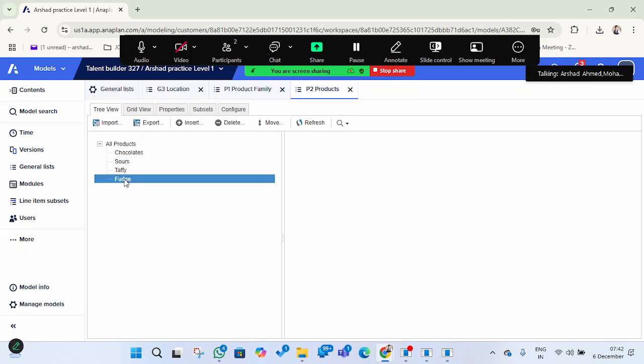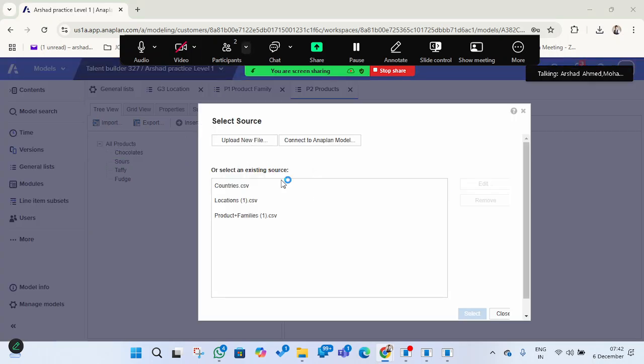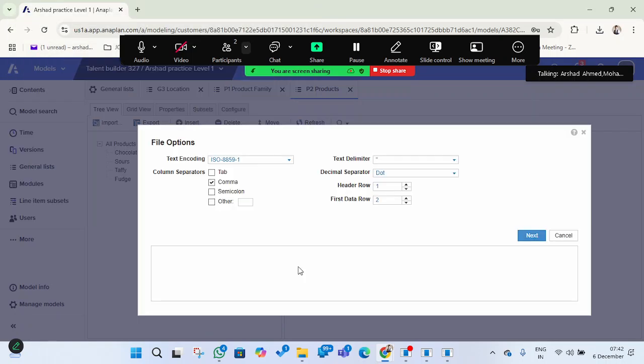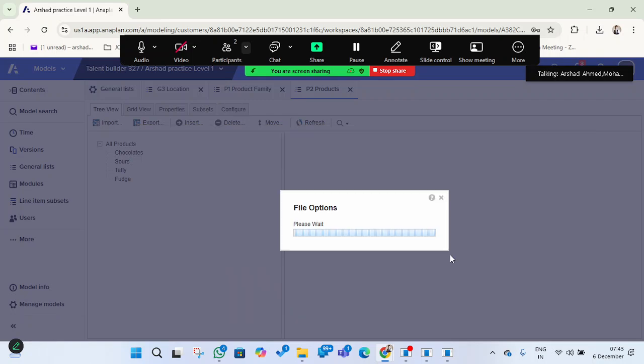Here we already had this because we assigned this parent, so it is already reflecting here. Then we can import, upload new file, then products. It has four columns here: product name, family code, size. Here also it has one header, and data starts from row 2. We can keep it as admins. Next, next, yes.